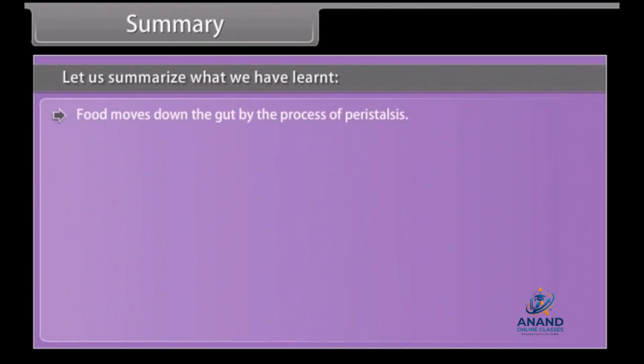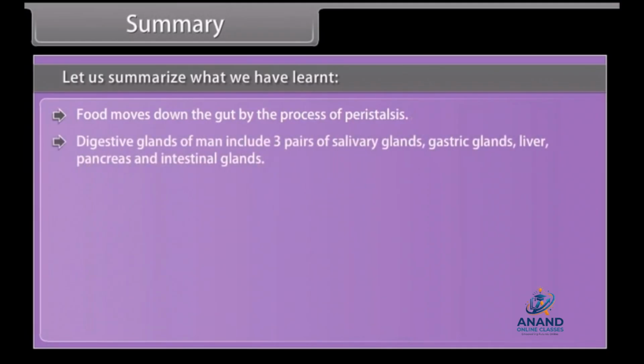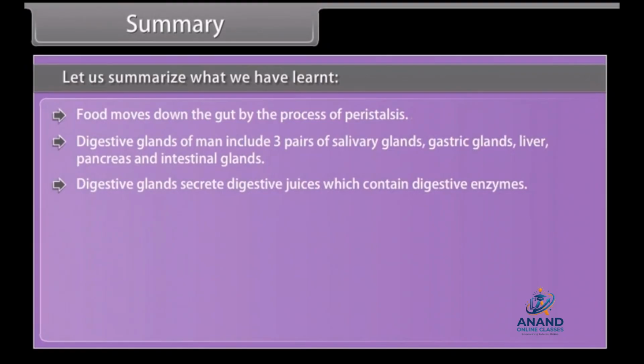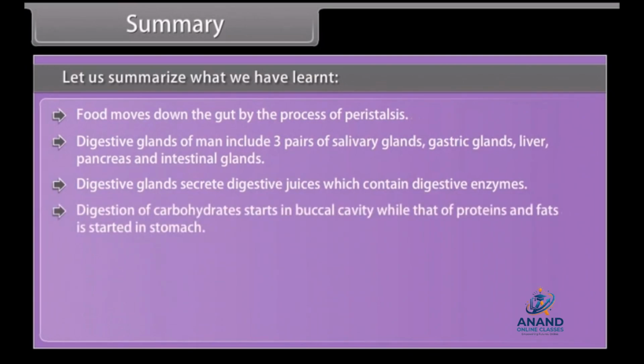Food moves down the gut by the process of peristalsis. Digestive glands of man include 3 pairs of salivary glands, gastric glands, liver, pancreas, and intestinal glands. Digestive glands secrete digestive juices which contain digestive enzymes. Digestion of carbohydrates starts in buccal cavity, while that of proteins and fats is started in stomach.